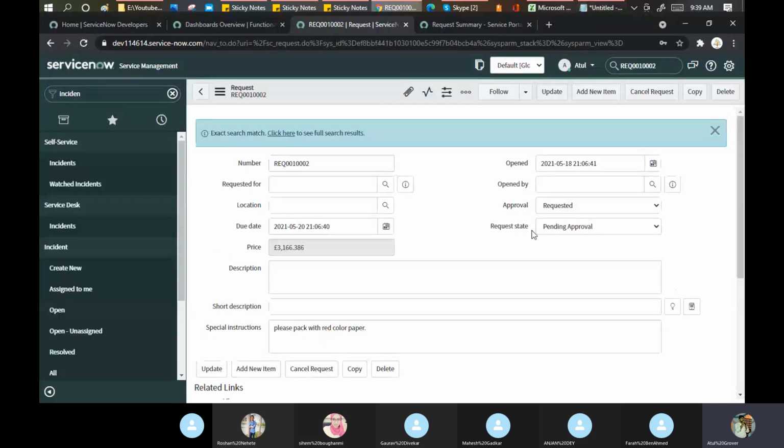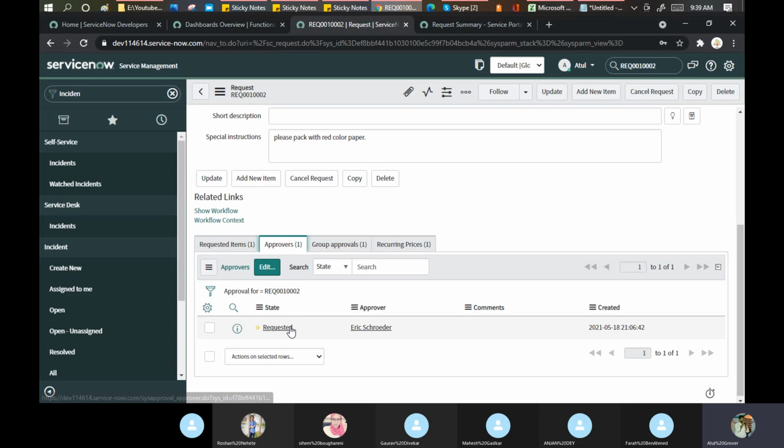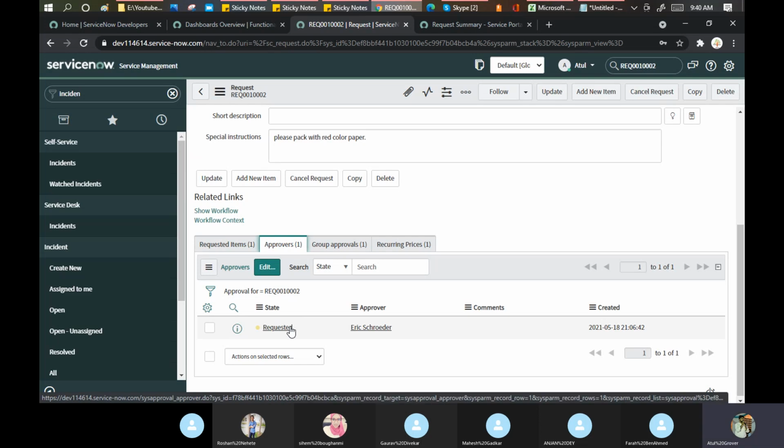Okay. Now I go here. You can see that it is pending for approval. As I told, in our IT industry, if I want to order or request a laptop, it should be approved by the manager first. Now the thing is where you can go and see whose approval is pending. You can go here and see in the approval tab. It is pending for Mr. Eric. Okay. Suppose Anjan is Mr. Eric. Anjan, go and approve it.